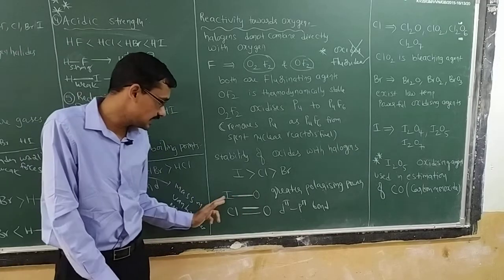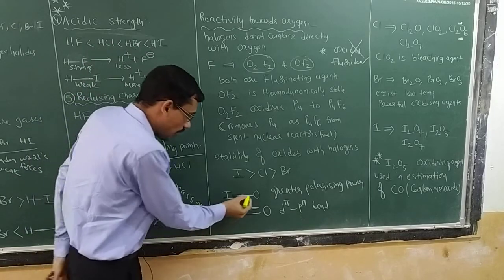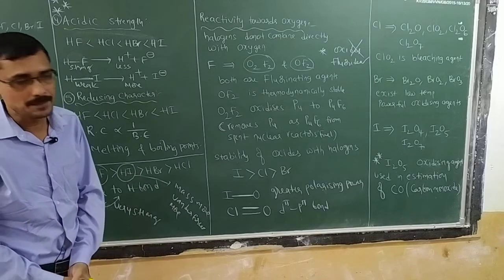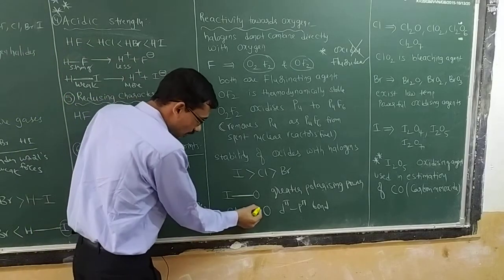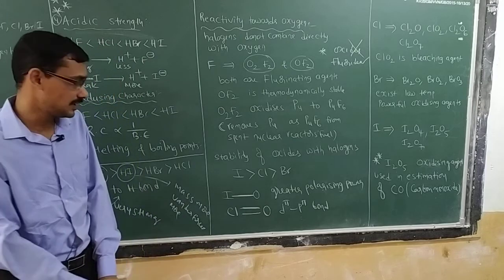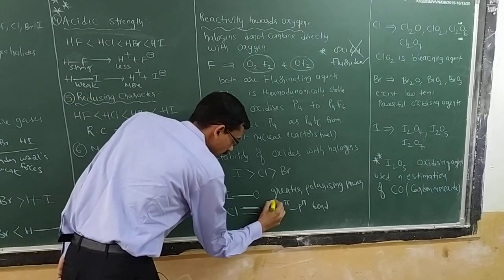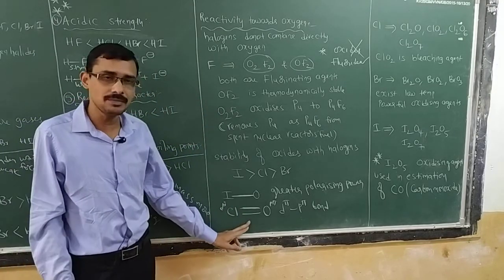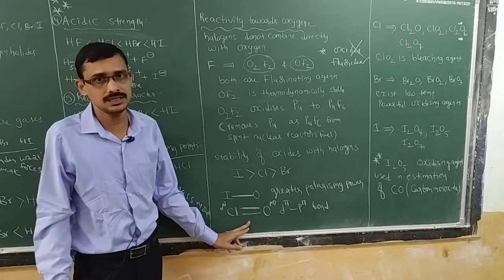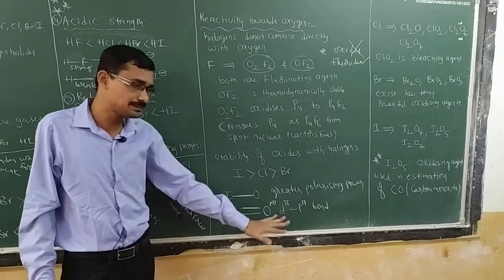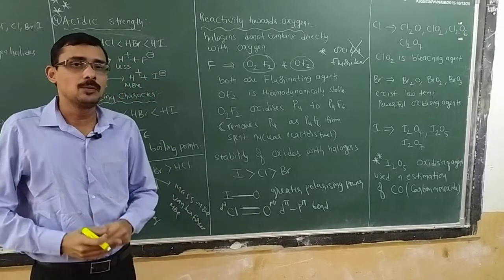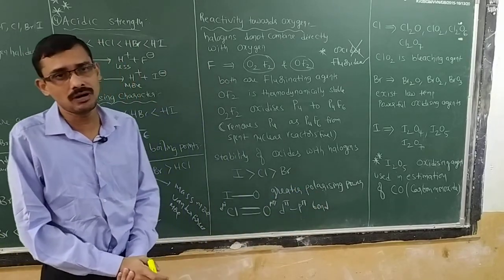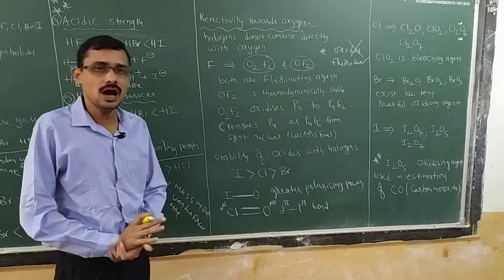Between these two, a large electronegativity difference is there. The bond gets polarized more and more here. Therefore, they get more stability. And next, chlorine and oxygen can form dπ-pπ bonds. Here oxygen will form the pπ bond and chlorine will form the dπ bond. I have explained how these dπ-pπ bonds form in the oxyacids of halogens. Here these are stabilized because of dπ-pπ bonds. What about bromine? Bromine has neither polarizing power nor can it form dπ-pπ bonds. Therefore, they are highly unstable.